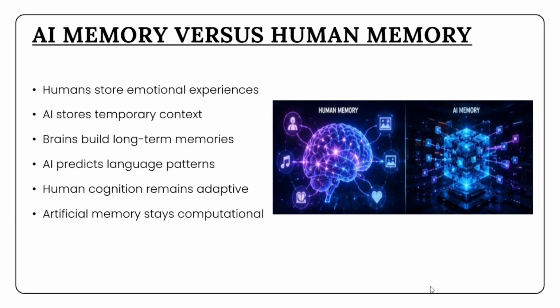This difference becomes extremely important when discussing advanced AI capabilities. Although AI systems can appear intelligent, they still process information very differently from biological brains. Understanding this distinction helps separate real AI capabilities from science fiction expectations.